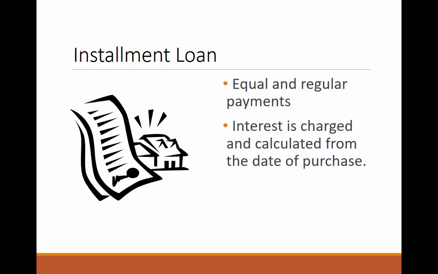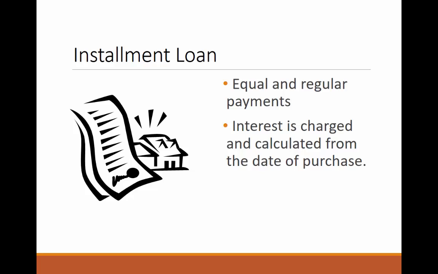A loan is amortized if both the principal and interest are paid off by a sequence of equal periodic payments. For this reason, installment loans can also be referred to as amortized loans. People use these types of loans to purchase cars, boats, home improvements, and even for consolidating several loans into one affordable loan.